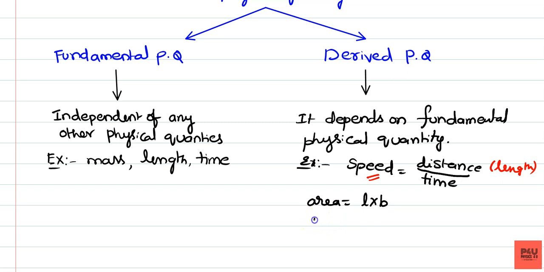Similarly, volume is equal to length into breadth into height, which also depends upon length, a fundamental physical quantity. That's why we consider area and volume as derived physical quantities. Those which depend on fundamental physical quantities come under derived physical quantities. That is the important point here.